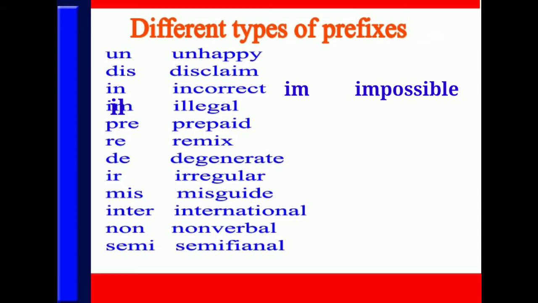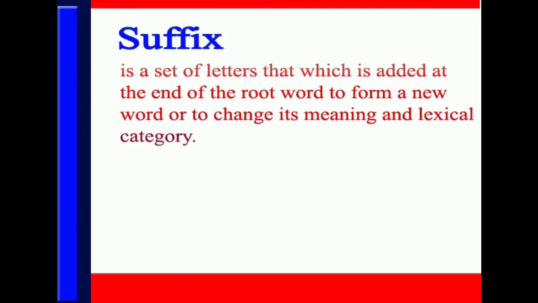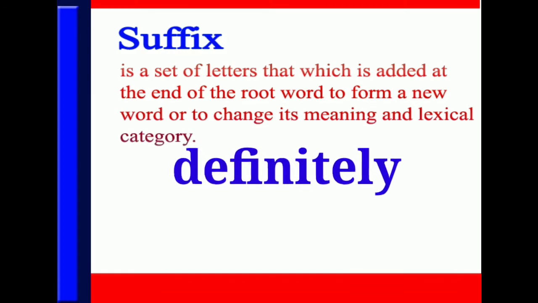Now let us move to the second type of affixation, that is suffix. As I told you, suffix is a set of letters that is added at the end of the root word to form a new word or to change its meaning. For example, let us look at this word. The word is definitely.